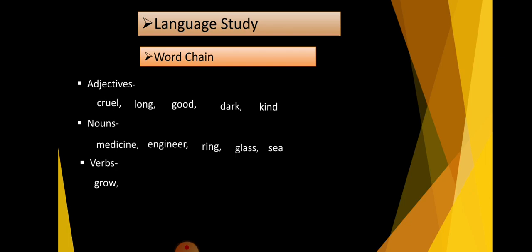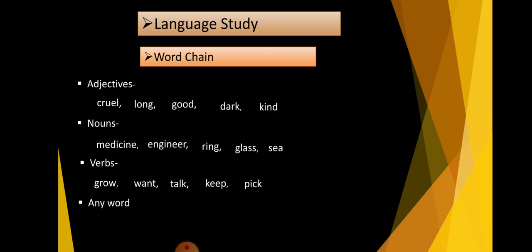So our next verb begins with the letter W, want. Its last letter is T. So our next verb begins with the letter T, talk. Then last letter K, and our next word begins with K. The verb is keep. And in this verb P is the last letter. So our next word begins with the letter P, pick.